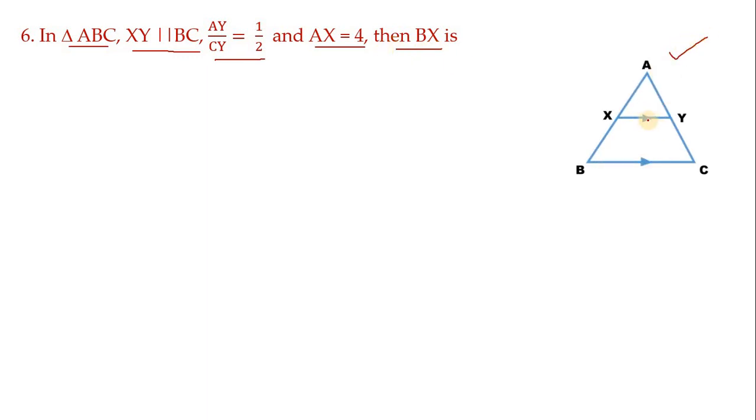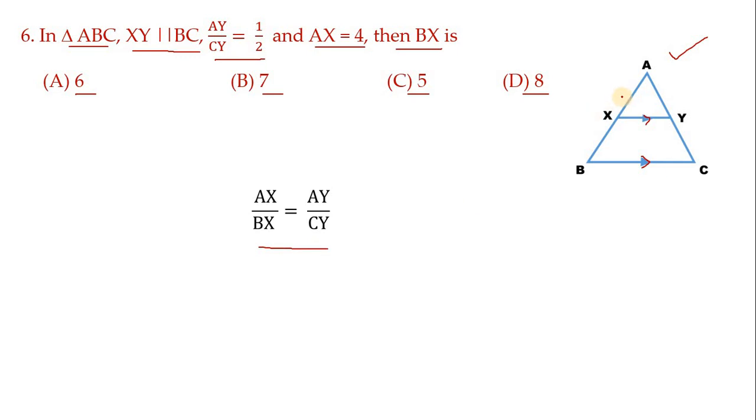As I said clearly in the problem, XY is parallel to BC. Options are 6, 7, 5, 8. Now we have to use the Thales concept. So apply Thales for this figure. We can write like this: AX by BX equals AY by CY. Now substitute the values, children.